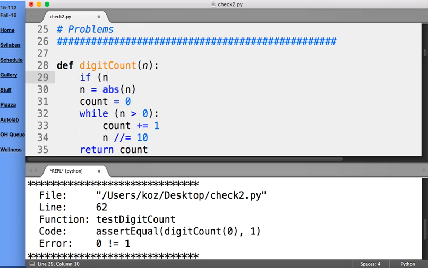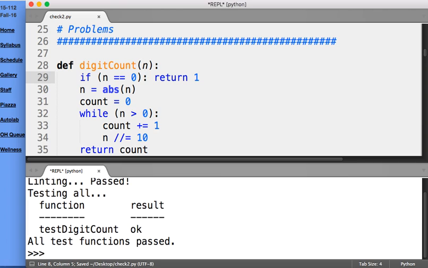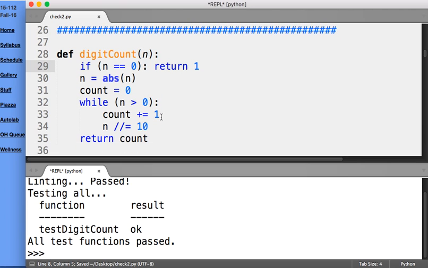In this case, we're going to hard code right off the top that if n is 0, simply return 1. Now, if we get past there, we know that n is non-zero. And we work in all the non-zero cases. So in fact, now we simply work. And there is a candidate solution to digit count.